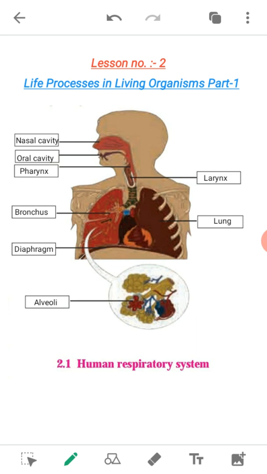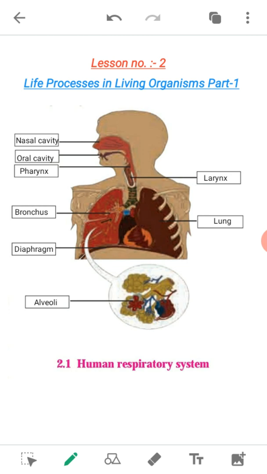So let us see what is respiration. Energy production takes place in the respiration process. The process of release of energy from the assimilated food is called respiration. Assimilation means conversion of food into a soluble substance that gets absorbed into the blood. That process is known as assimilation.